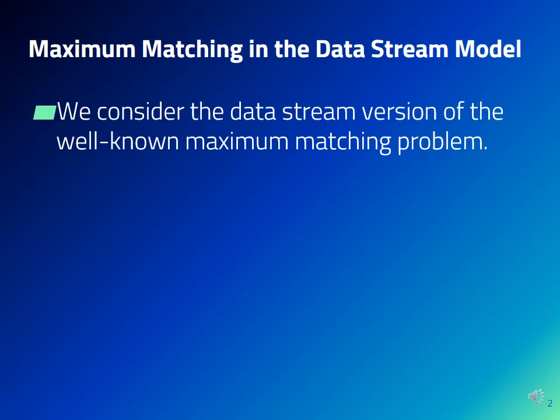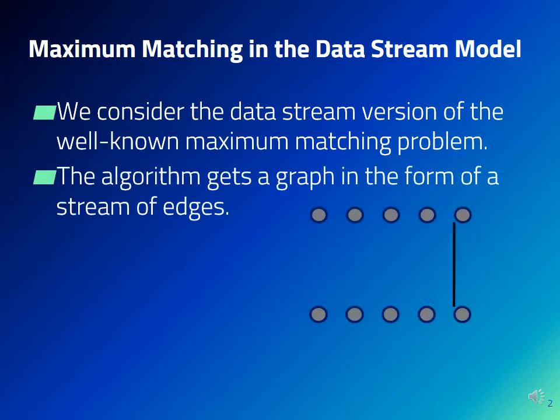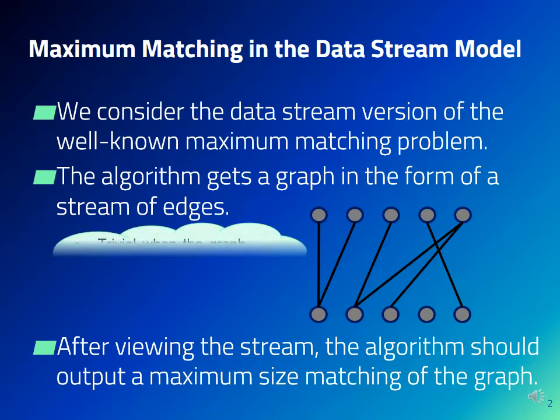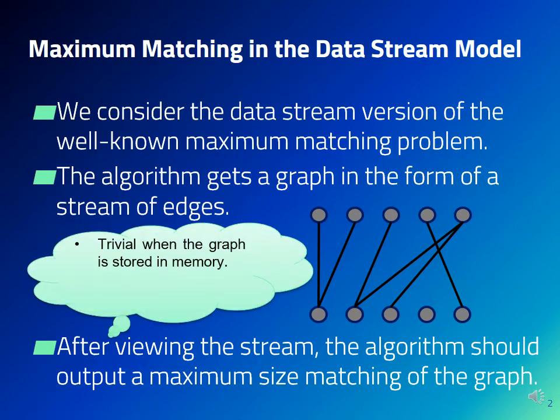In this paper, we consider a data-stream version of the well-known maximum matching problem. In this problem, the algorithm gets the input graph in the form of a stream of edges, and after viewing all the edges, the algorithm should output a maximum size matching of the graph. Now, if the algorithm is allowed to store the entire graph in its memory, then the problem becomes trivial, because then we can simply run our favorite offline algorithm on the stored graph.